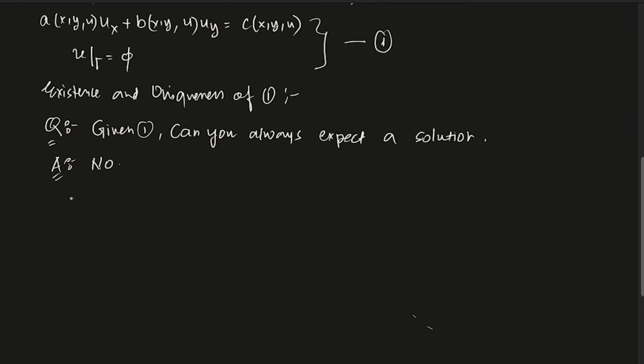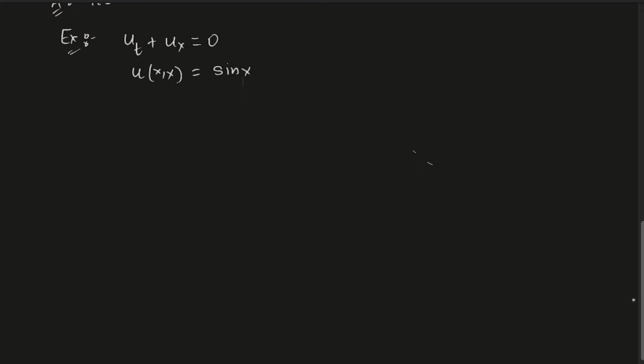Why? Let's take an example and see. u_t + u_x = 0, and u at the point (x, x) is sin x. This is a very simple problem to solve.